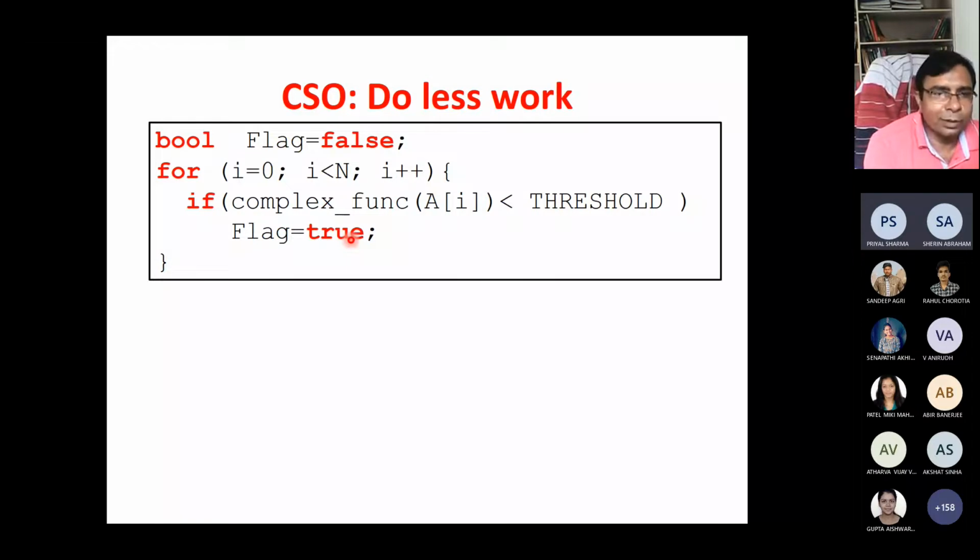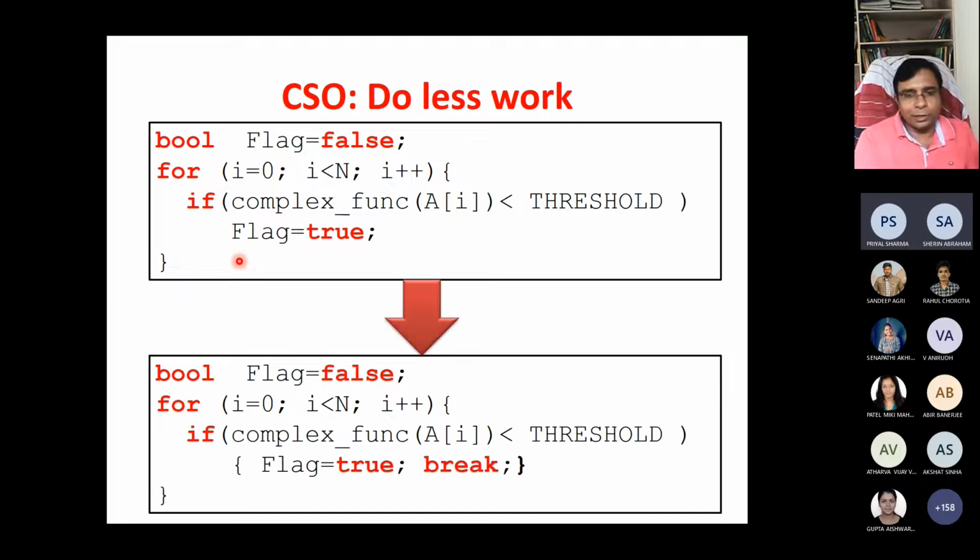If the complex function of A[i] is less than threshold, then flag will be set, and the loop runs for i equal to 0 to n minus 1, starting from 0 and going up to n minus 1. So in this case, doing less work: once flag is set to true, we don't need to go up to the last element. Is it true?